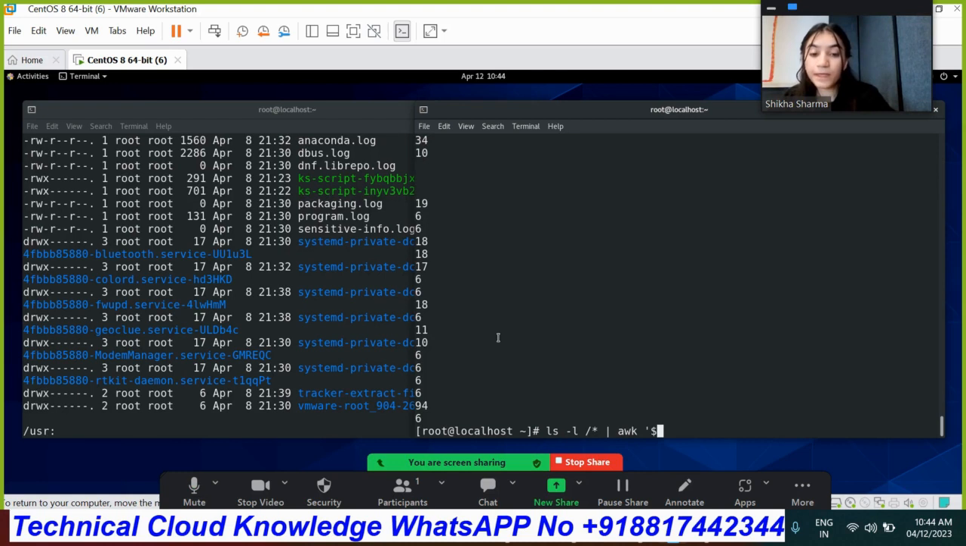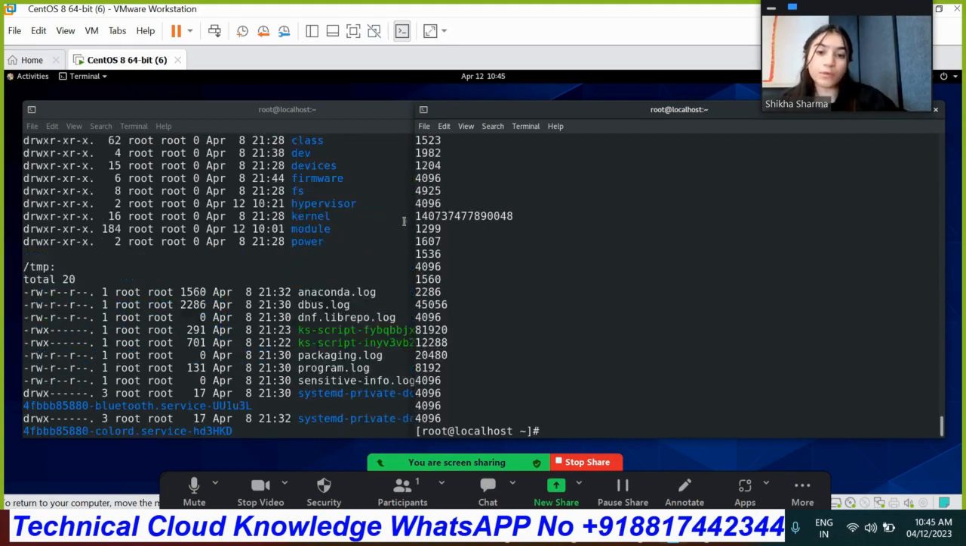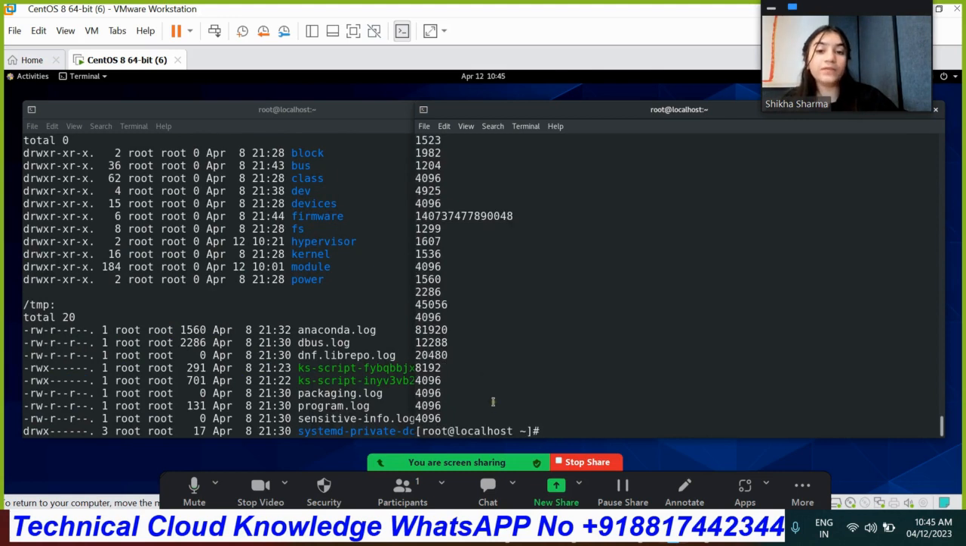Field number 5, then the greater than symbol and 1024 bytes. Print field number 5. So now we get greater than 1024 bytes. So that's how we're able to get the size according to ourselves.